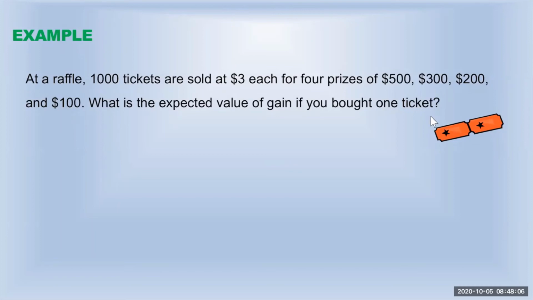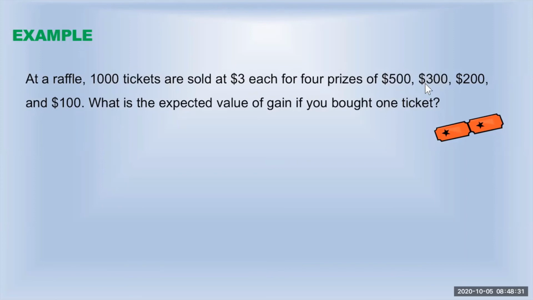If you win $500, actually how much you are gaining is 500 minus 3, because you already paid $3. So when you win $500, you are actually gaining $497.